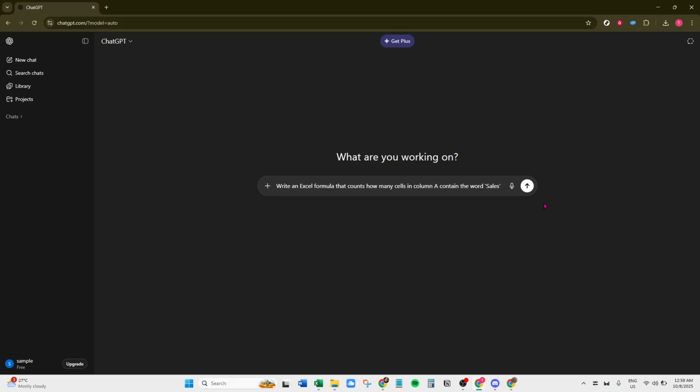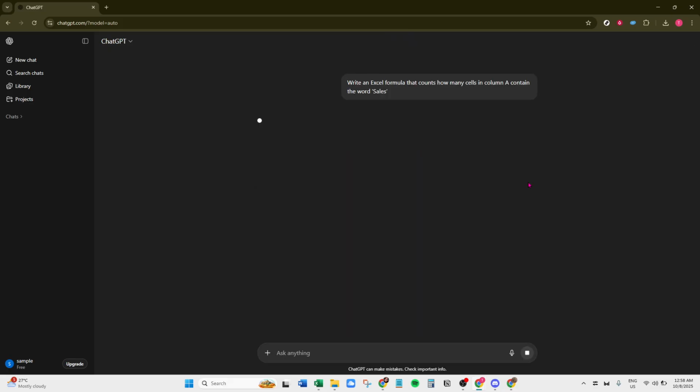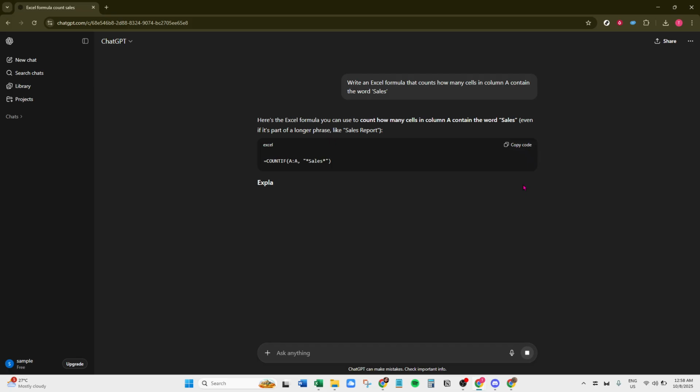Once your request is typed up, the next step is simple. Hit enter or press the send button. This submits your query and asks the AI to start processing your request. Almost instantly, ChatGPT will respond with a formula that you can use directly in Excel. But don't stop there. Take the opportunity to understand the formula you're given.